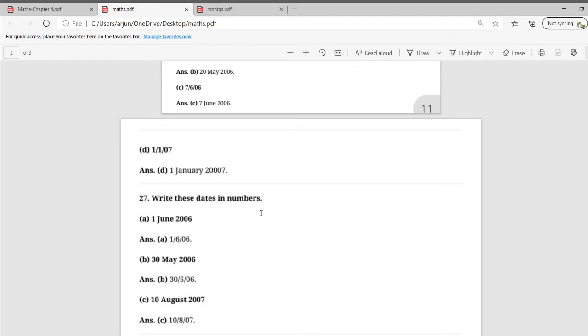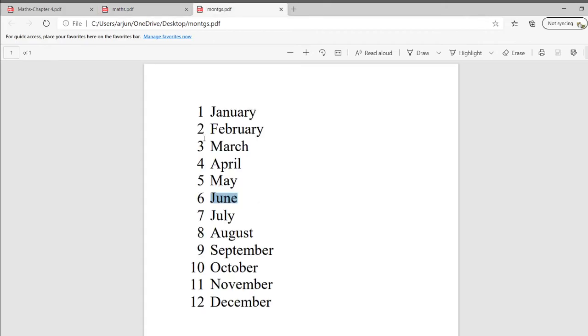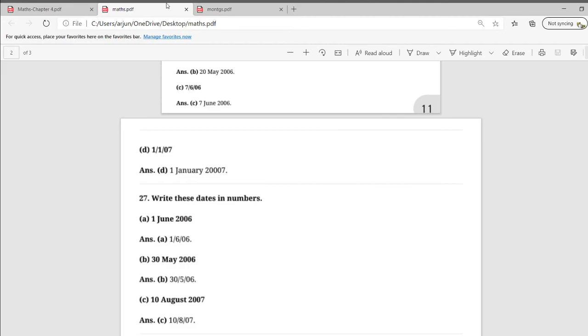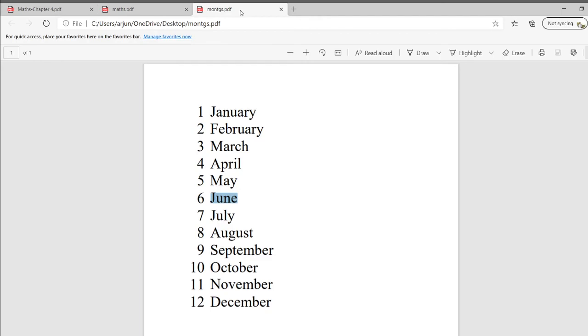The next is write these dates in numbers. Here it is written A, first 1 June 2006. So we know how to write it. 1 as it is. June represents which month? Yes, 6. So 1/6/2006. The last 2 digits of the year, 06, we have to write. So 1/6/06. The next is 30 May 2006. 30 as it is. May represents which month? 5th. So 30/5/06.